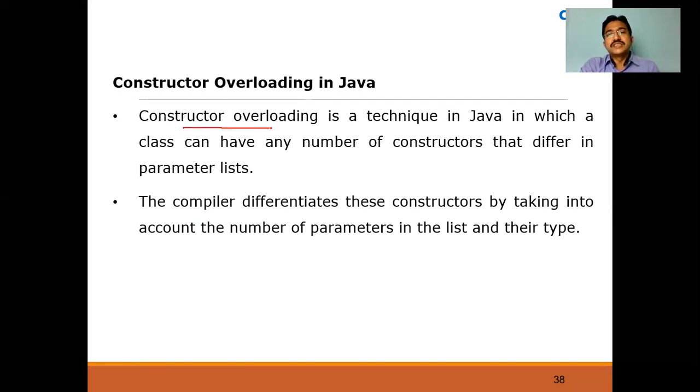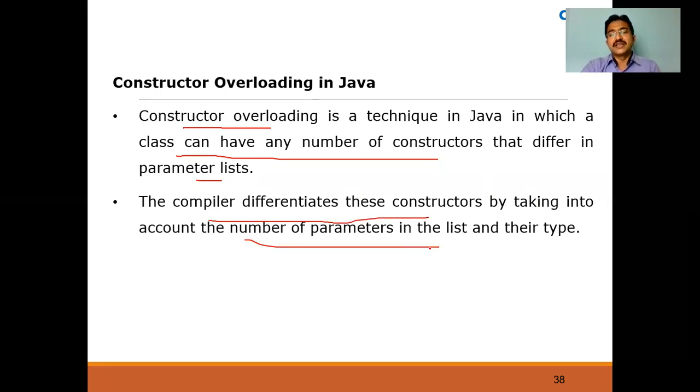Now, constructor overloading is a technique in Java in which a class can have any number of constructors that differ with respect to parameters. Just now we said method overloading is multiple methods with the same name but different parameters. Here, it is multiple constructors with the same name but different parameters. The compiler differentiates these constructors by taking into account the number of parameters in the list and their types. Just as we changed the number and data types of arguments in a method, we can change the number of arguments and the data types of the arguments in the constructor.